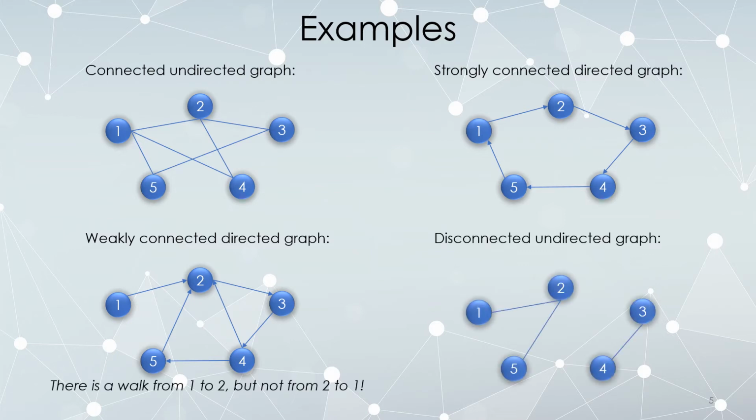This, however, is just a disconnected graph. And visually, we just see, yeah, there's two pieces to it with no connection between them. There is no walk, for example, from vertex 2 to vertex 3. This is a disconnected graph.